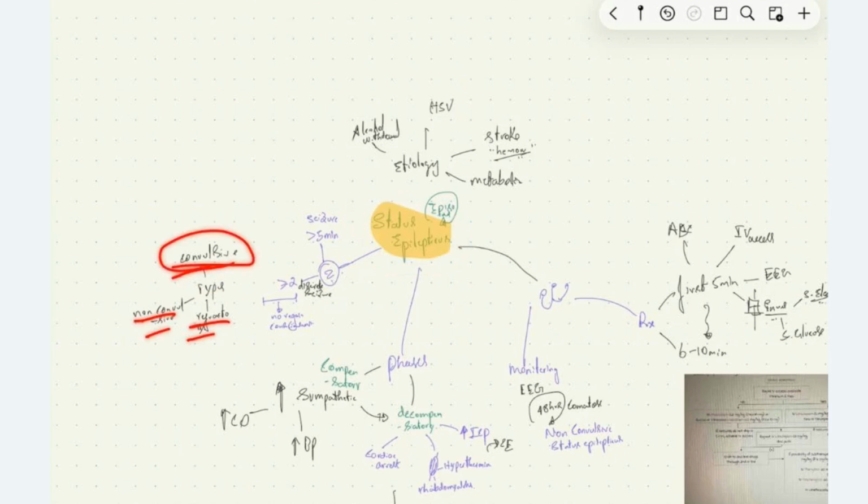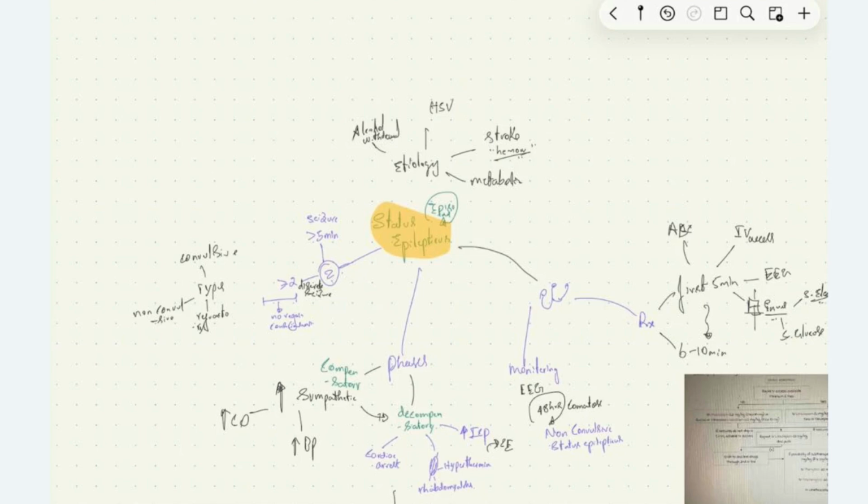In convulsive type, the patient will show motor manifestation, that is convulsions. Non-convulsive type, the patient will not show motor manifestations. You will only have the EEG findings in case of non-convulsive type. The refractory type are those who are refractory to drug therapy.